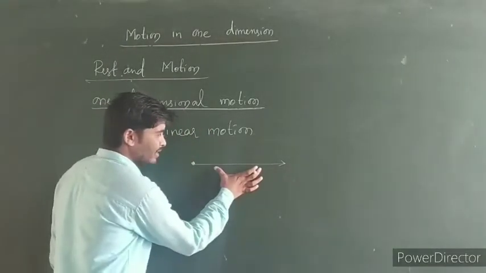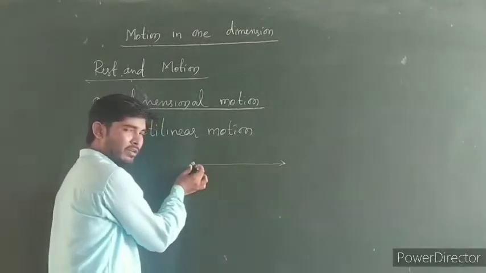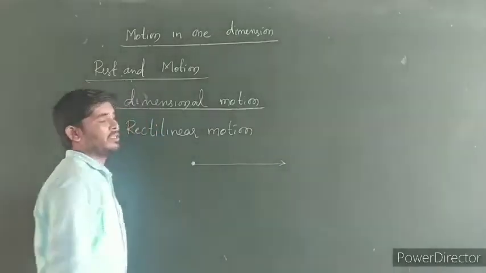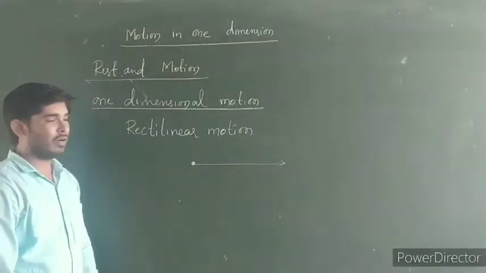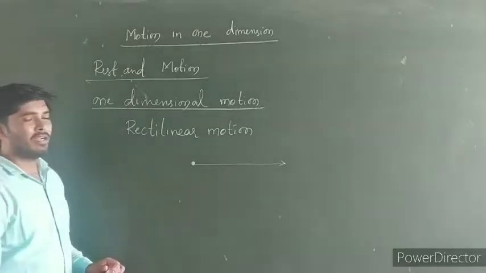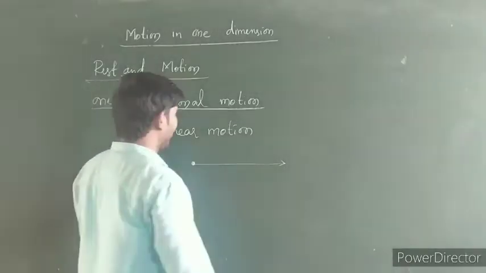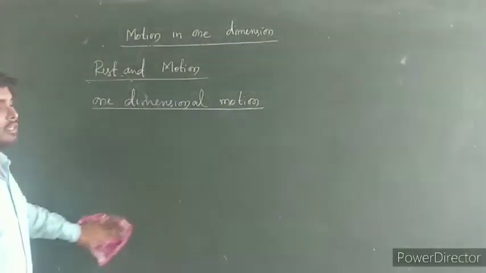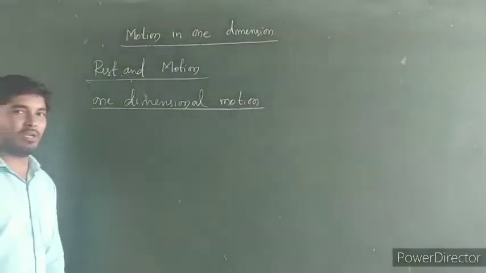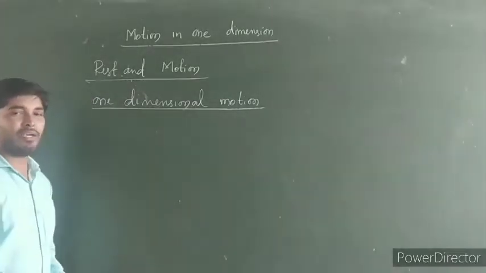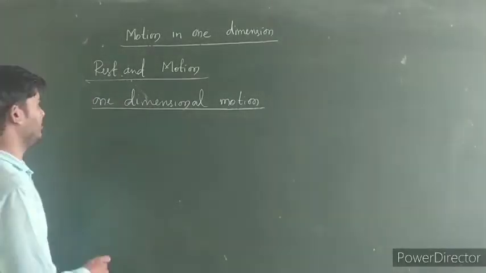Whatever the distance covered by this point object is always greater than its size. So understood what I mean by one dimensional motion? If a body travels in one particular direction or in a straight line path, that is called one dimensional motion. So now let us see how to represent this one dimensional motion.